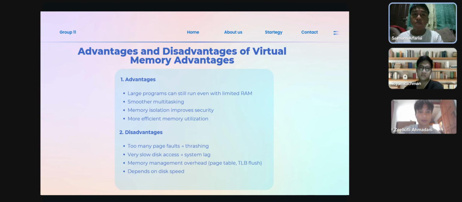And this is the advantages and disadvantages of virtual memory. The advantages are large programs can still run even with limited RAM, smoother multitasking, memory isolation improves security, and more efficiency. And the disadvantages are too many page faults, very slow disk access, memory management overhead, and dependence on disk speed.